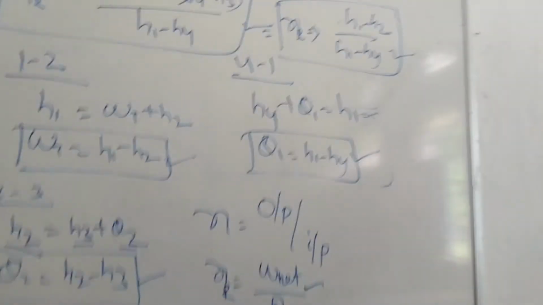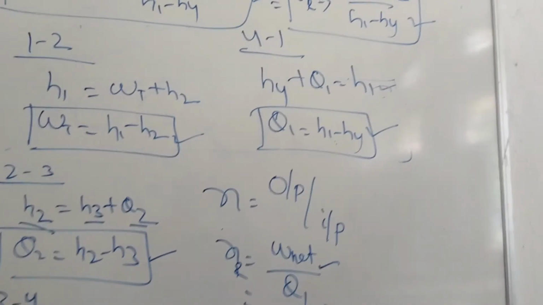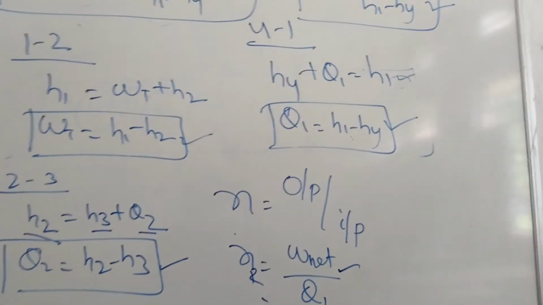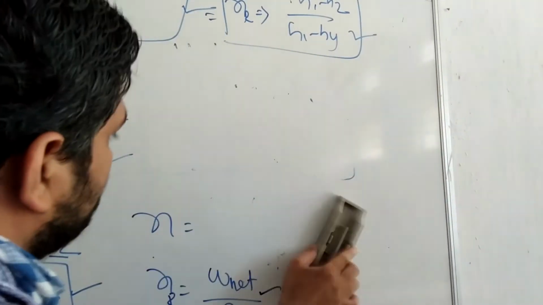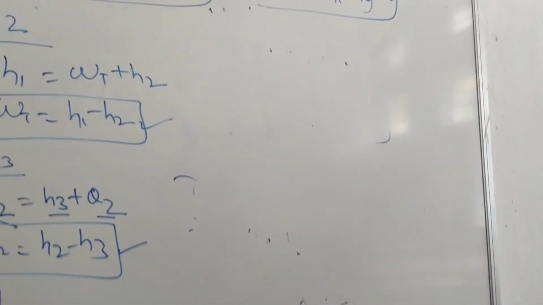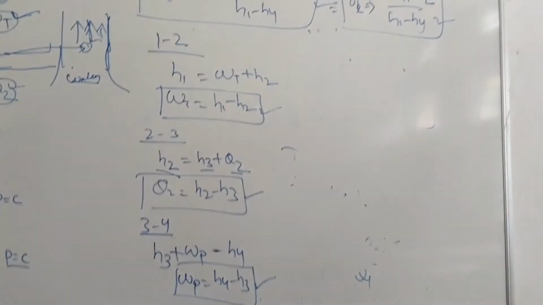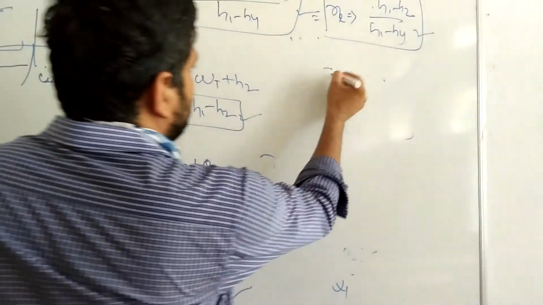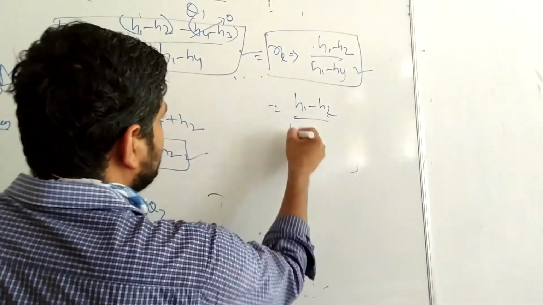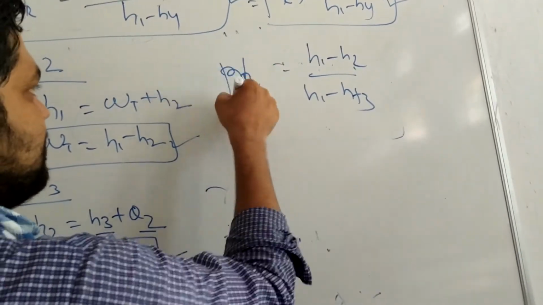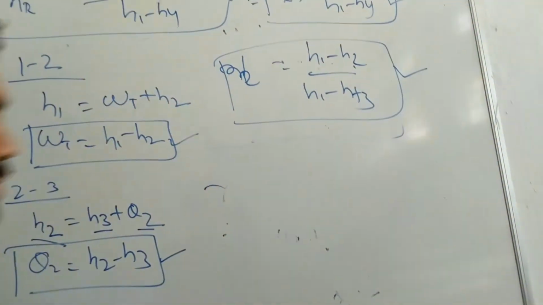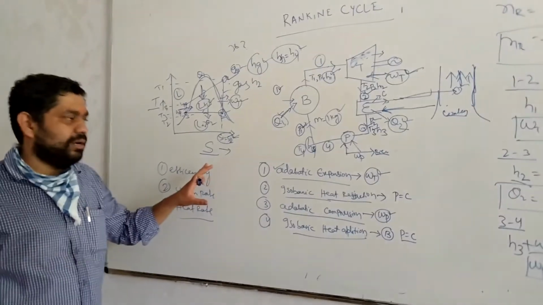Now if you put this value here, we get H1 minus H2 by H1 minus Hf3. So this is your final Rankine cycle efficiency. You have to find the Rankine cycle efficiency from this chart.